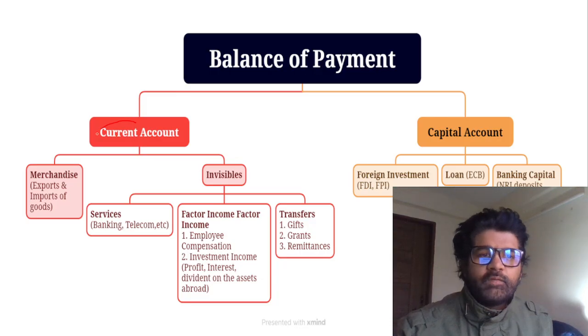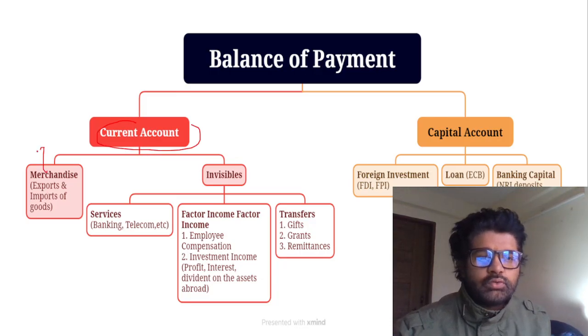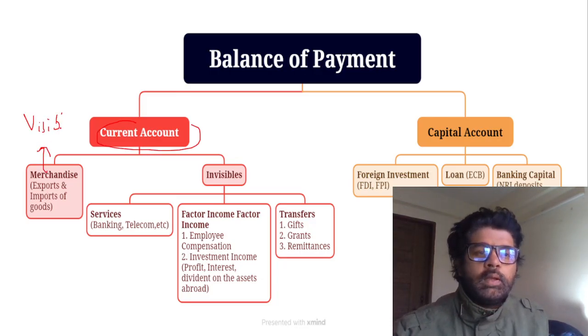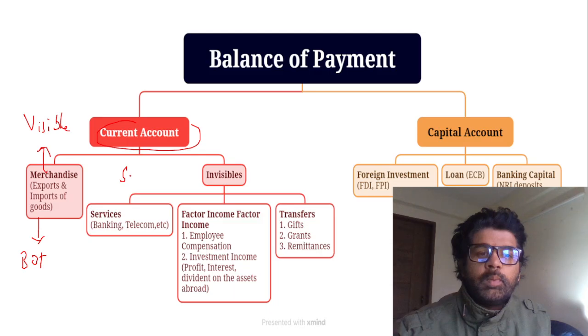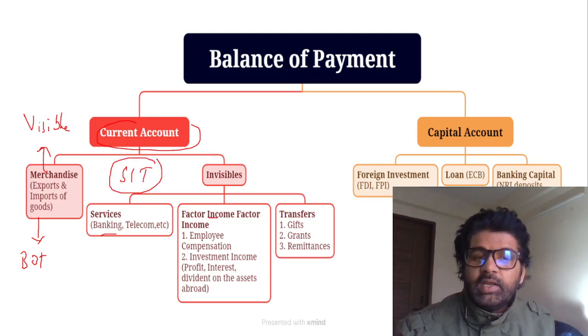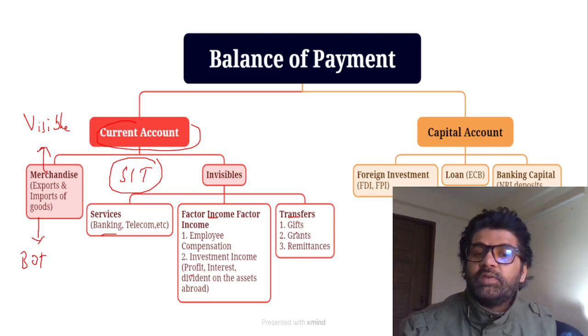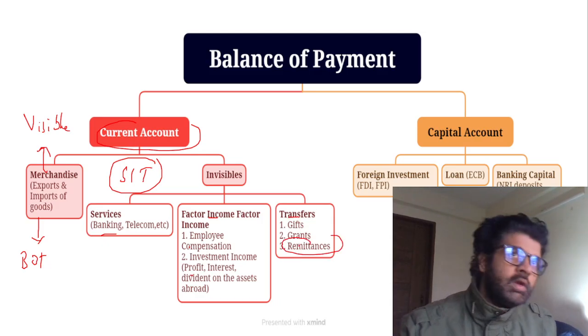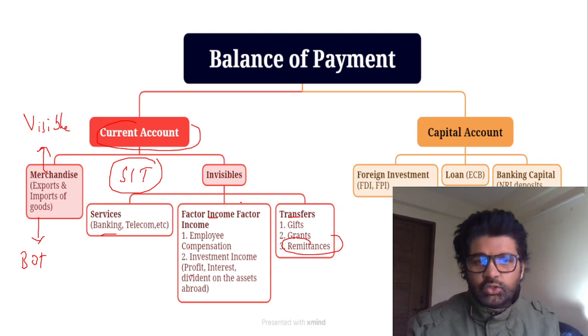Balance of payment: you have the current account, and you have merchandise, which is also known as the visible component, export and import of goods, and this is also known as BOT, balance of trade. And then you have the invisible component. The mnemonic to remember it is SIT: services, income and transfer. Services are banking, telecom. Income is profit, interest, dividend which companies are earning. Transfer is gifts, grants and remittances, which the Indian diaspora is sending to our country.